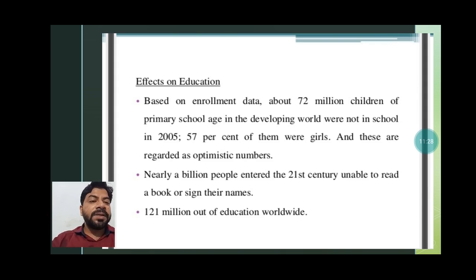Nearly a billion people entered the 21st century unable to read a book or sign their names. 121 million are out of education worldwide. So this data can help you understand the effect of poverty on education, on women and on other aspects of life also.